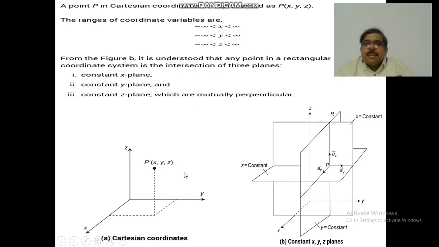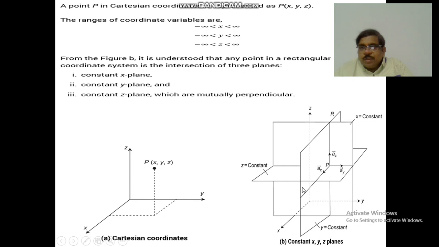From the figure we understand that any point in a rectangular coordinate system is the intersection of three planes. This is the x-axis, this is the y-axis, and this is the z-axis, and P is the point of charge location with x, y, z, where these three planes intersect. One is the constant x-plane, another the constant y-plane, and the third the constant z-plane. These three axes are mutually perpendicular to each other.